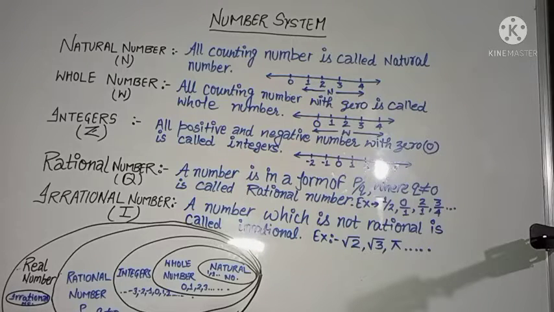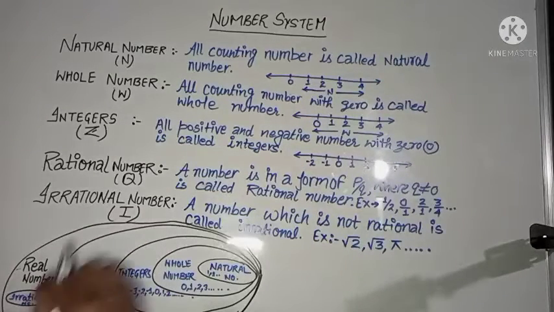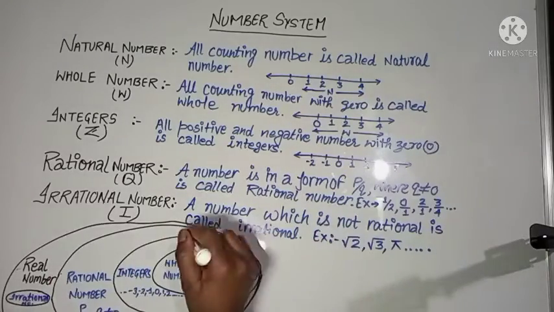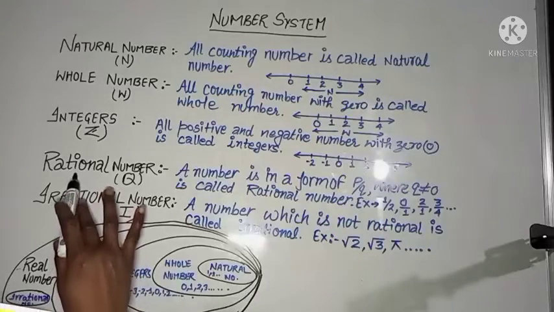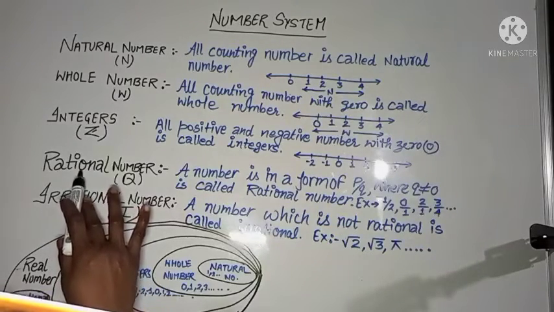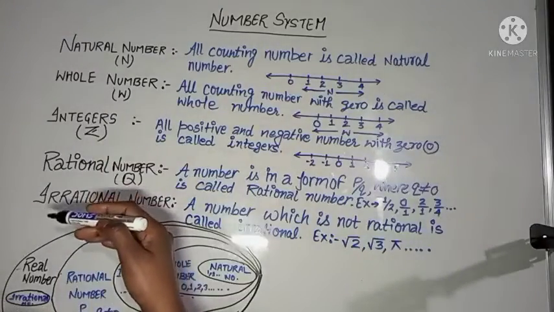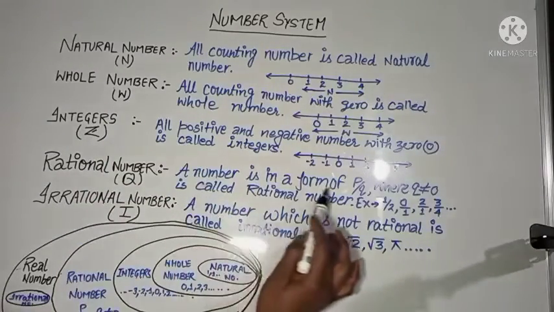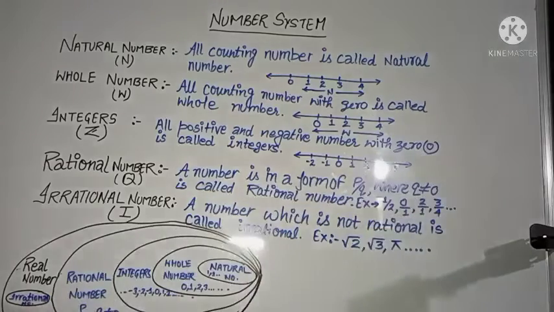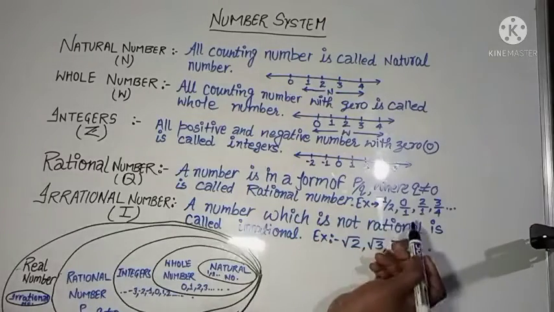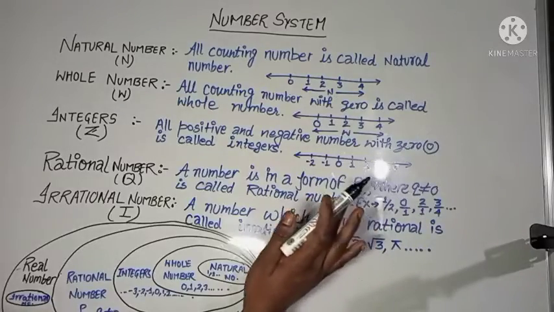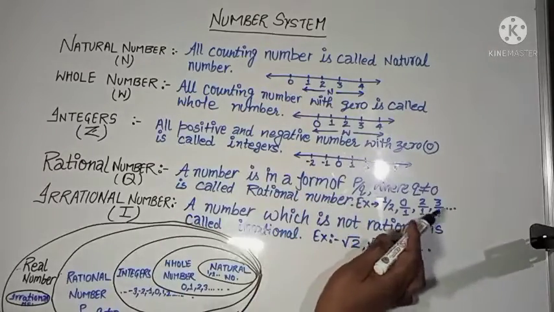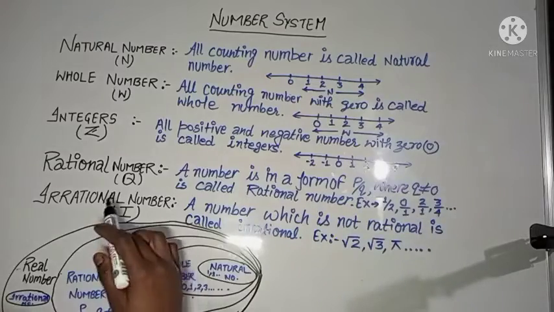Next, rational number. So what is a rational number? A number in the form of p by q. As the name suggests, it comes from ratio. A number which is in the form of p by q and q is not equal to 0 is called a rational number. Examples are 1 by 2, 0 by 1. Its denominator is not 0; its numerator can become 0, but its denominator is never 0. 2 by 1, 3 by 1, and so on.